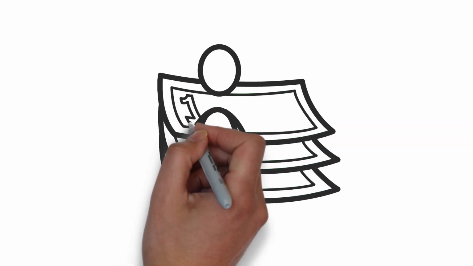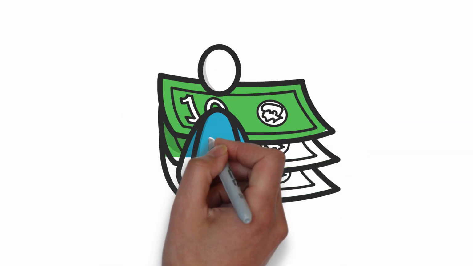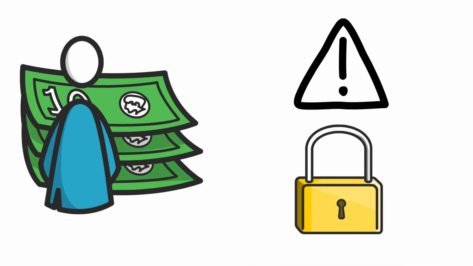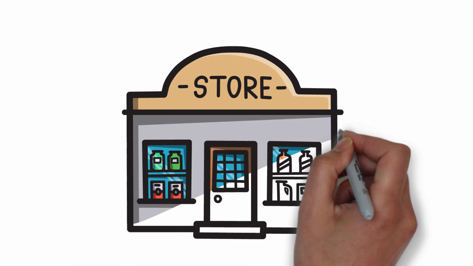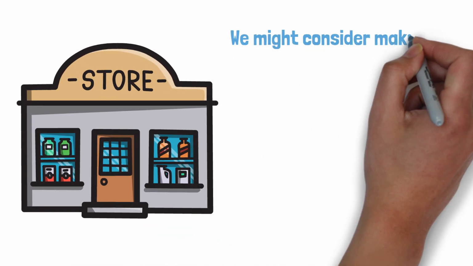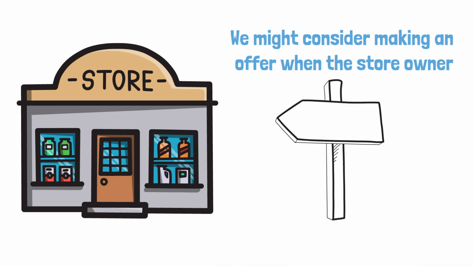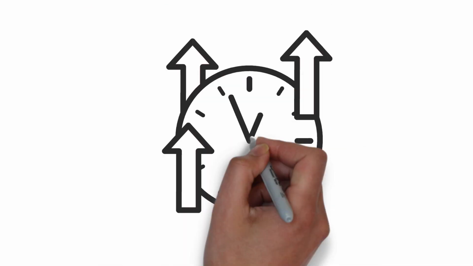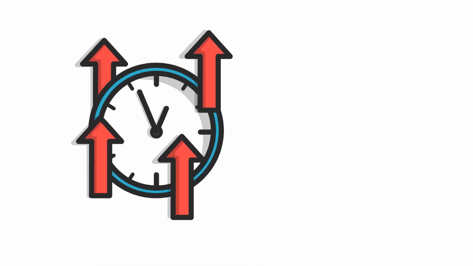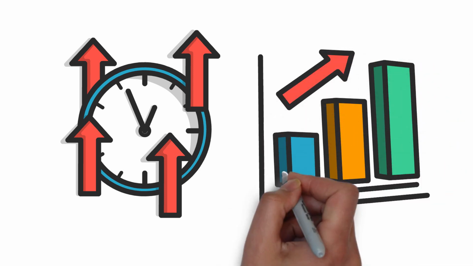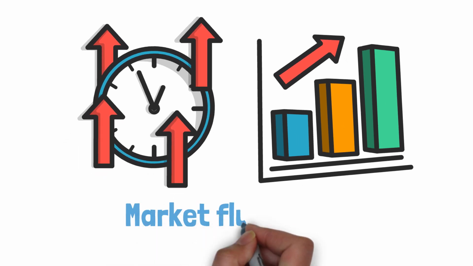Investing acknowledges the inherent unpredictability of the future and recognizes that human investors can err in their assessments. To mitigate this risk, we incorporate a margin of safety, a buffer, into our intrinsic value calculations. For instance, if we determine the corner store's intrinsic value to be $615, we might consider making an offer when the store owner indicates a price around $400 or even $380. This approach aligns with the earlier point about the time value of money, where obtaining assets at a lower price today can enhance our potential returns and provide a cushion against unforeseen market fluctuations.